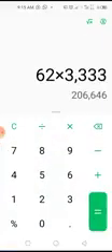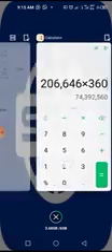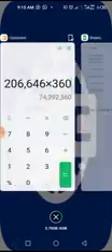So 360 times the amount of his investment: you invested $1,000, got 3,333 shares, which is now worth at IPO $206,646. Now converting that back to naira at the rate in 2019 of 360 naira per dollar, you have 76 million.